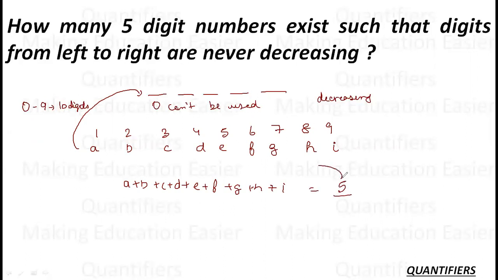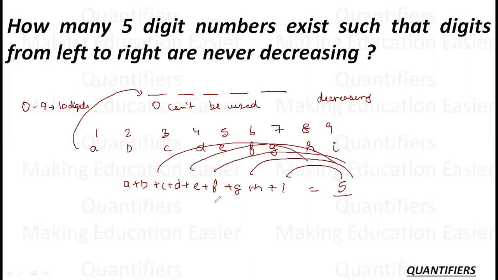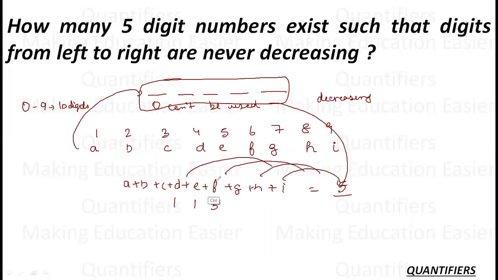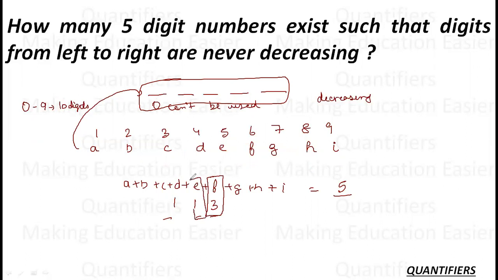I have to distribute these 5 places to them, and they can be given in any terms. As in, it is possible that I can give 3 places to this, 1 place to this, and 1 place to this. These 5 are the places. Remember, this 5 represents these 5 places, and these 5 places can be distributed to any of the variables. So if I am distributing as 3, 1, 1, it means digit F is getting 3 places, digit E is getting 1 place, digit D is getting another place.